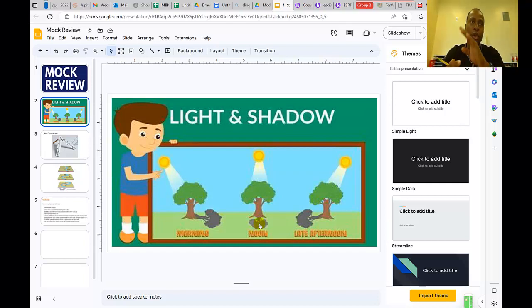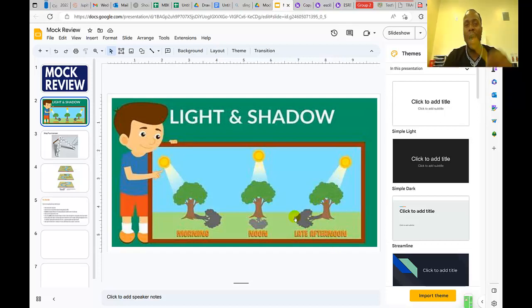Remember, your shadow falls to the opposite side from where the light is coming from. So you can see here that the light is coming from the left side, and the shadow is being cast on the right side, and the shadow is long. At noon, however, the sun is overhead, so the shadow is just right below, and it is very short because there's no angle of inclination. And then at sunset, the angle has reduced because the sun is about to go off. As the angle has reduced, the shadow is going to get longer again.